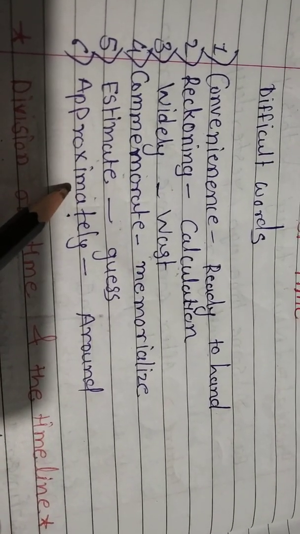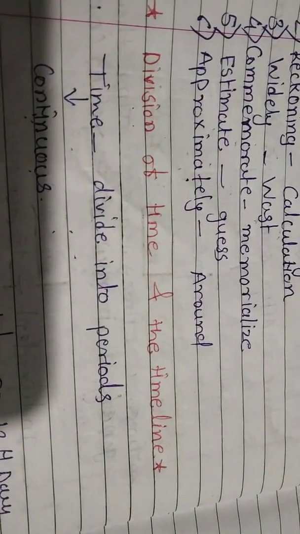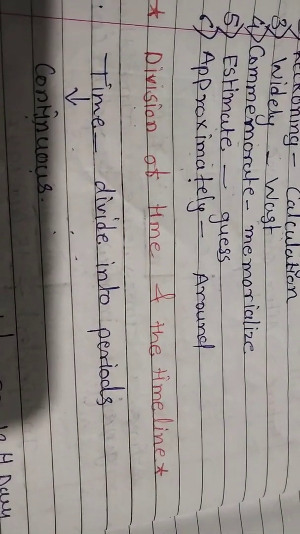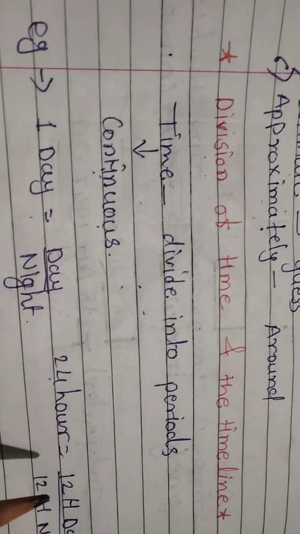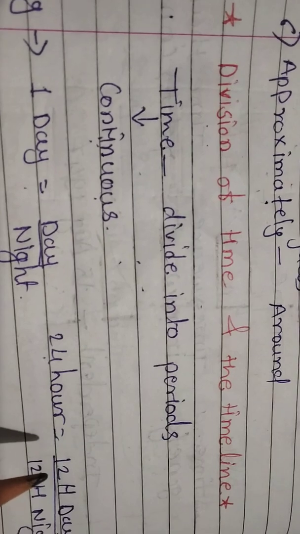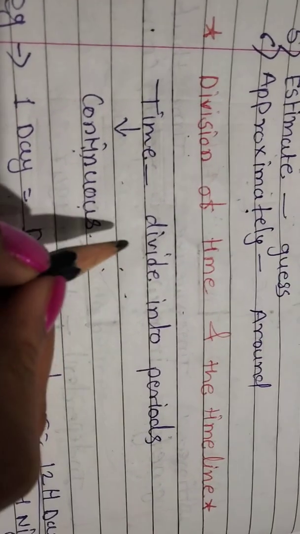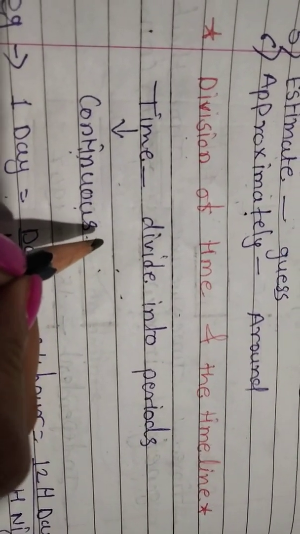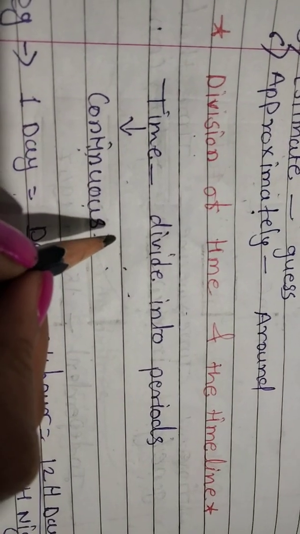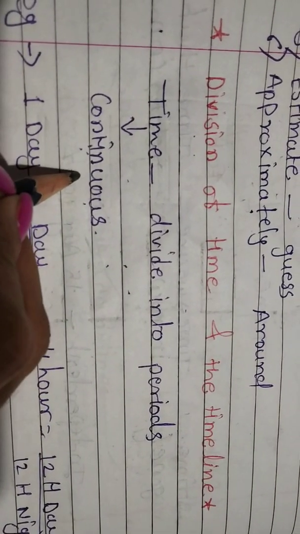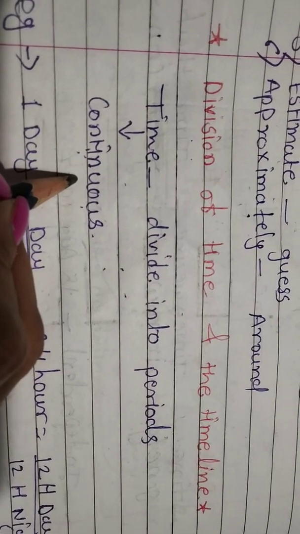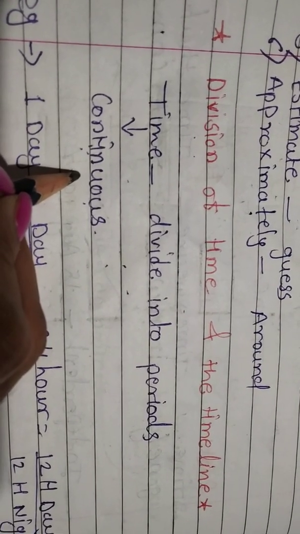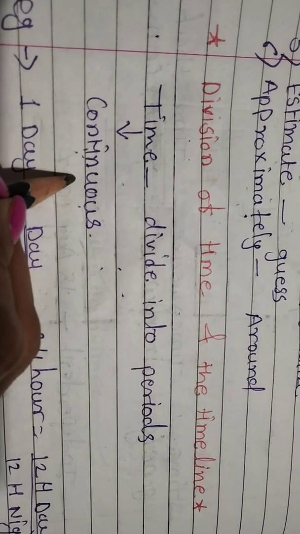Now let's move to the first point, division of time and the timeline. There are different methods of reckoning time. Means what? Calculation of time. There are different methods to calculate the time. Time is continuous. It will never stop. Time will never stop. Time is continuous and it will not be stopped for anyone.